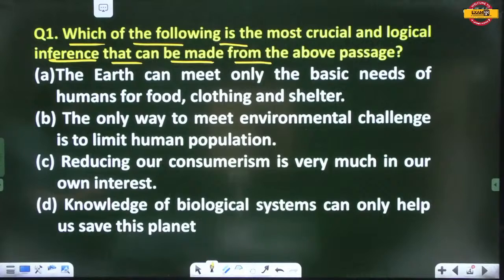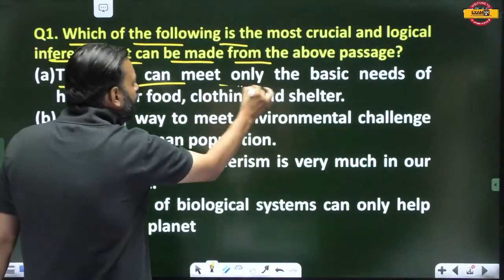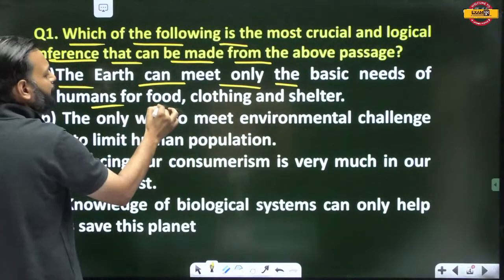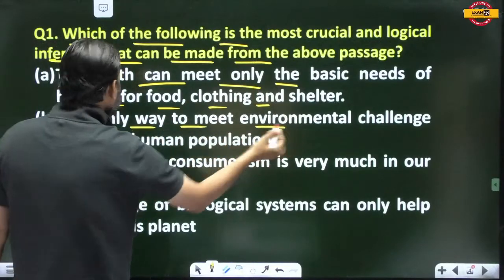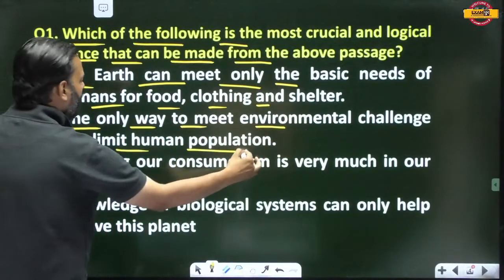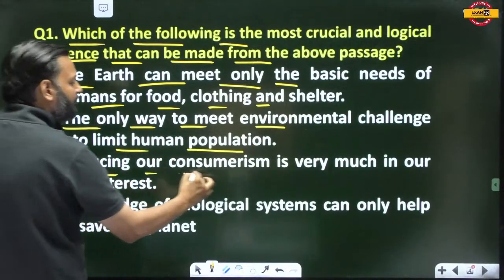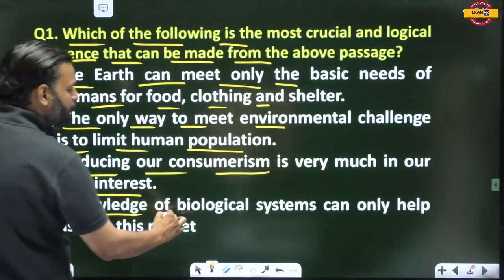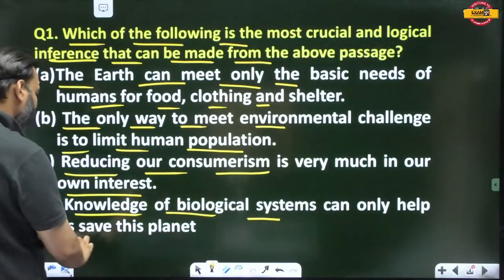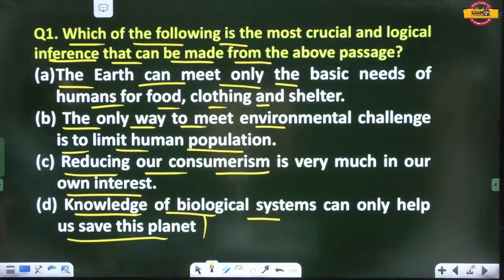The earth can meet only the basic needs of humans for food, clothing and shelter. The only way to meet environmental challenge is to limit human population. Reducing our consumerism is very much in our own interest. Knowledge of biological system can only help us save this planet. These are the four options.